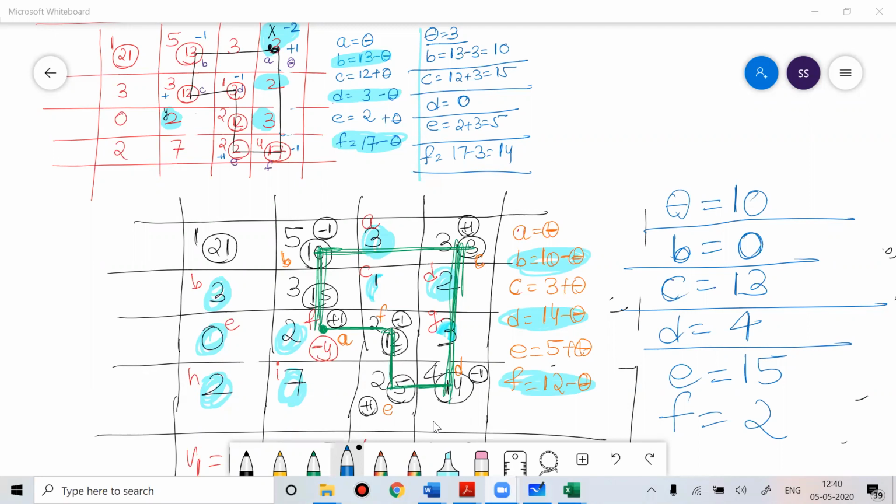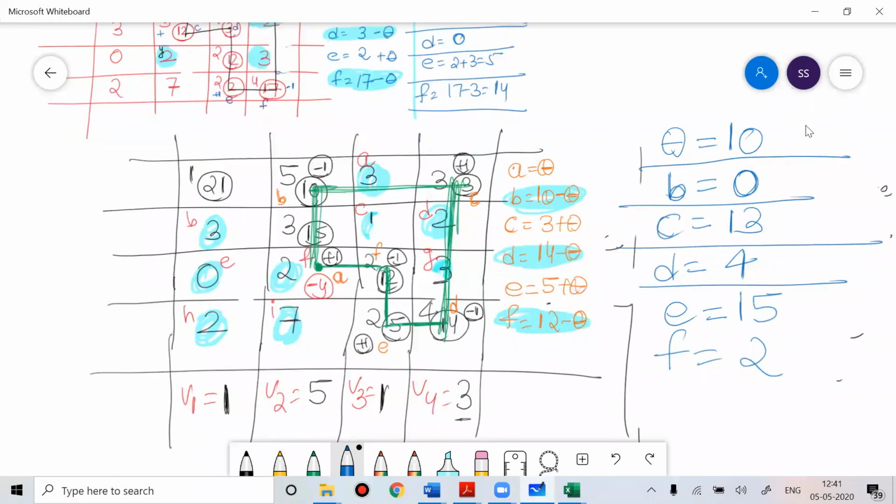I don't know why that message is coming. Anyway, let me continue. So this is the way you have to allocate the value. Again, you have to allocate these values.